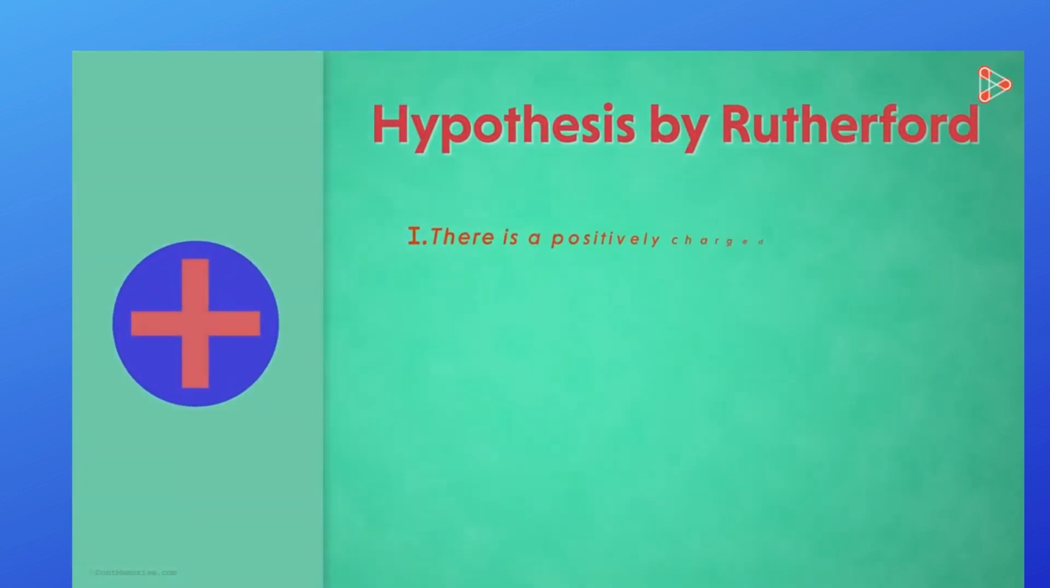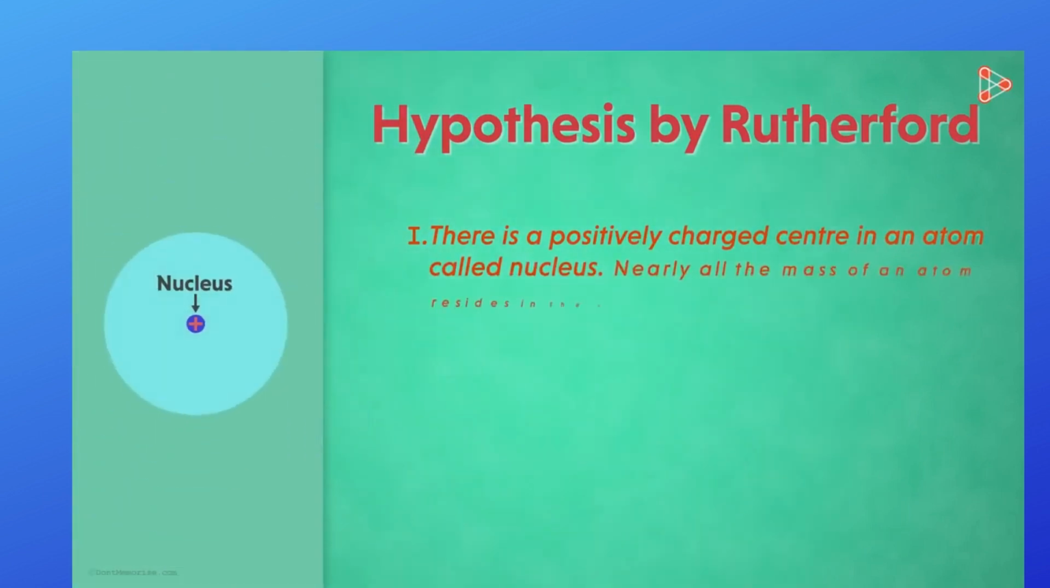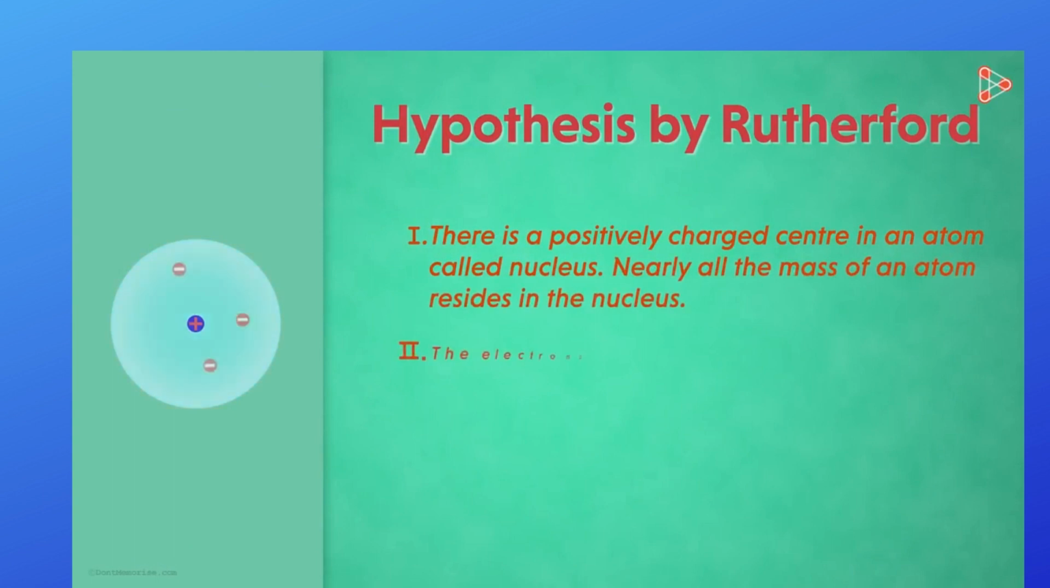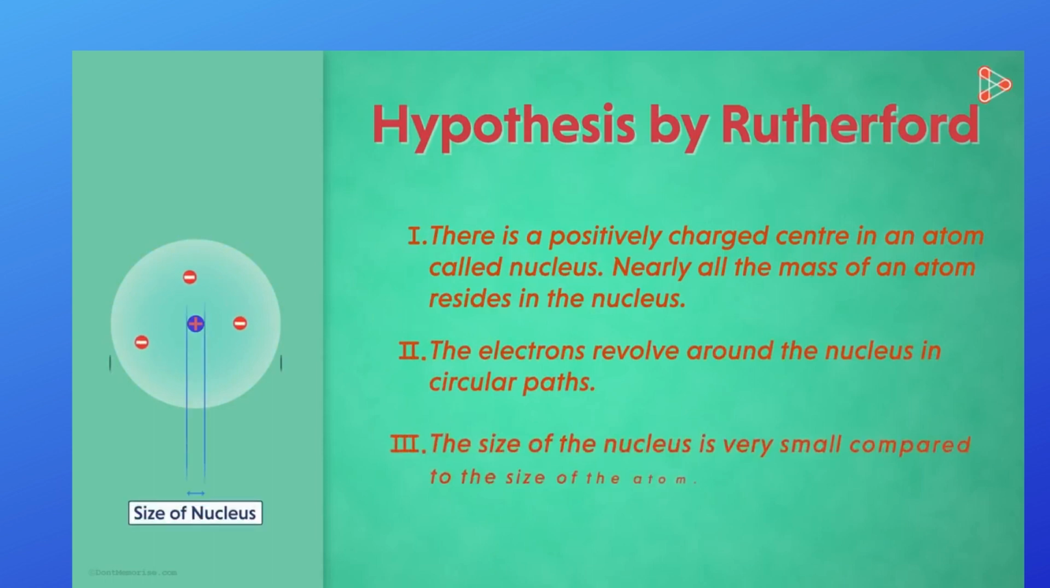Firstly, there's a positively charged center in an atom called the nucleus. Nearly all the mass of an atom resides in the nucleus. Secondly, the electrons revolve around the nucleus in circular paths. Thirdly, the size of the nucleus is very small compared to the size of an atom.